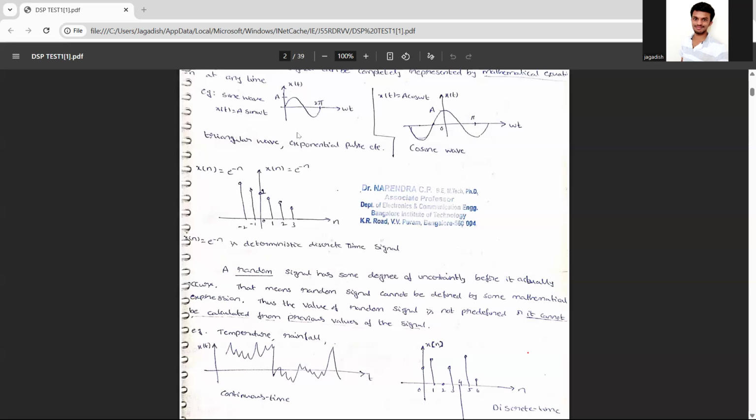So you can see in Bangalore, if today it's raining, tomorrow it might be heavily sunny. So you can't predict the temperature. So that will be a variable. Those are not deterministic signals. E power minus n, you can think of it as a deterministic signal.